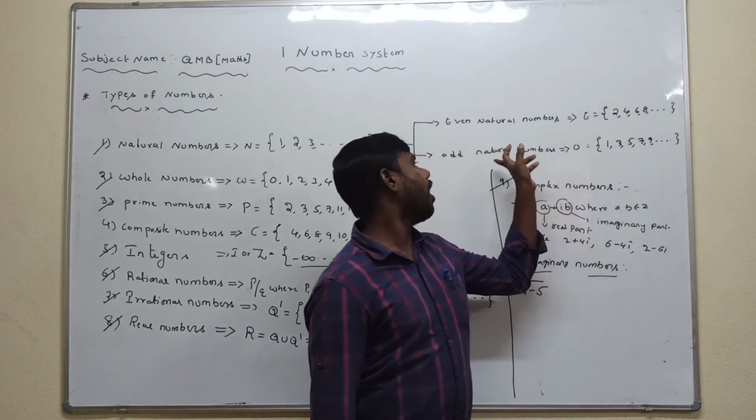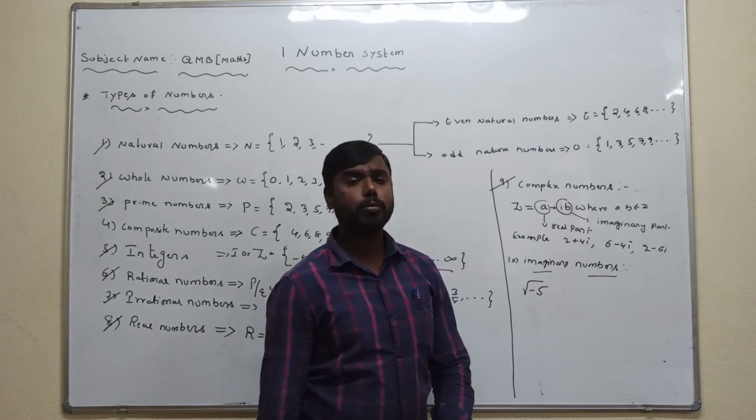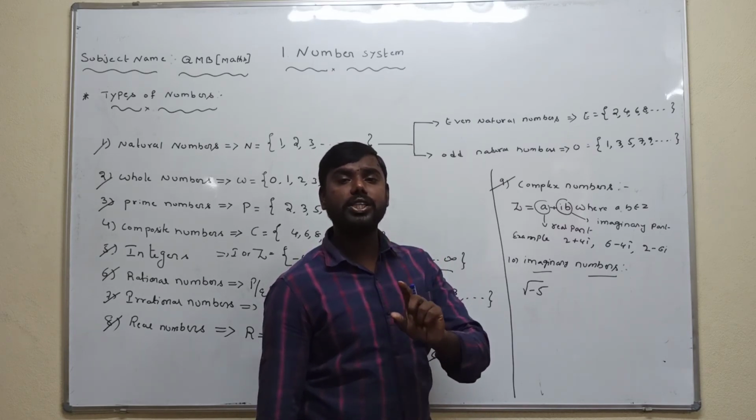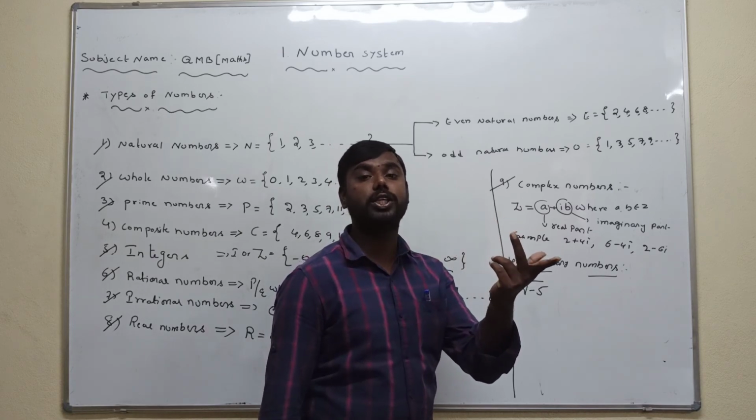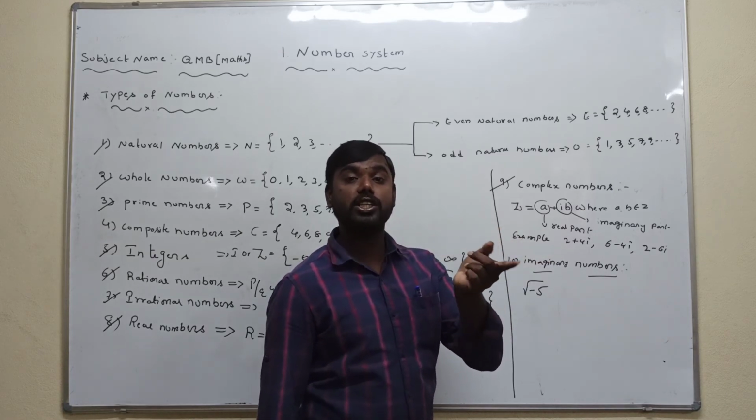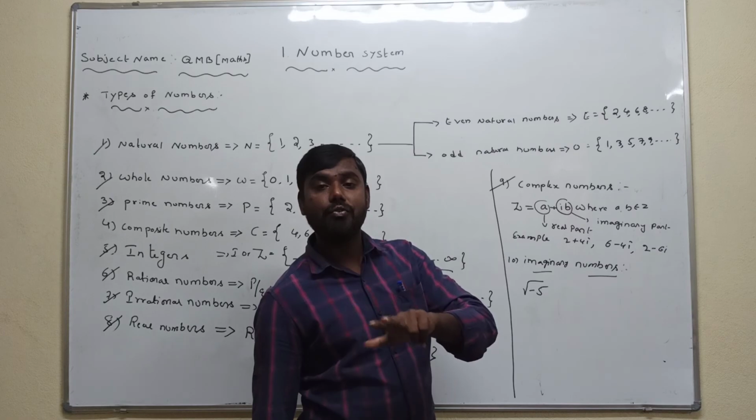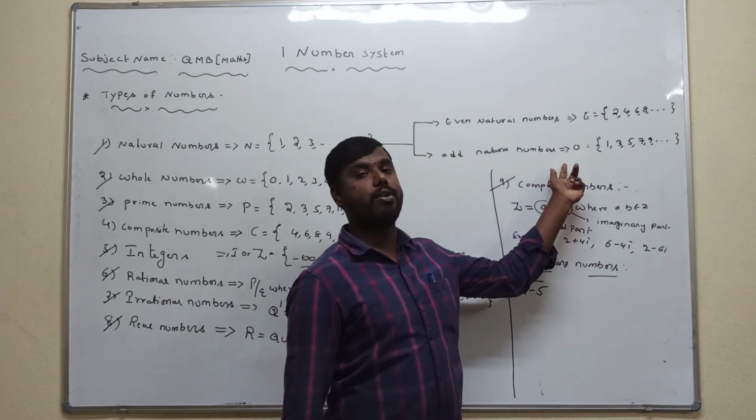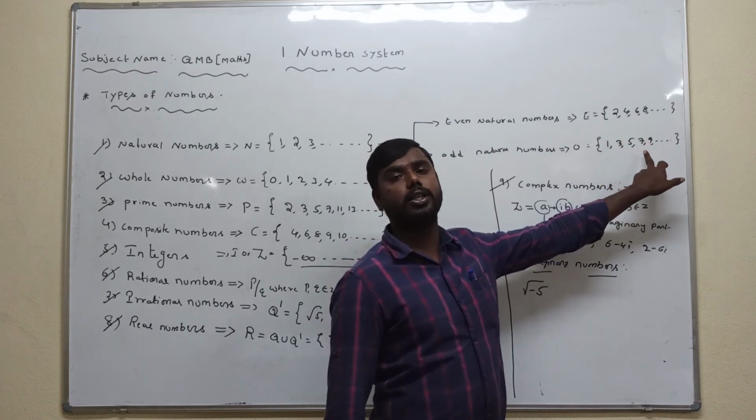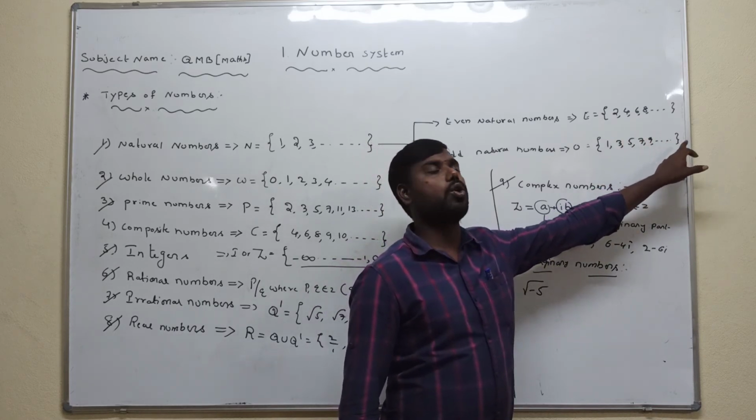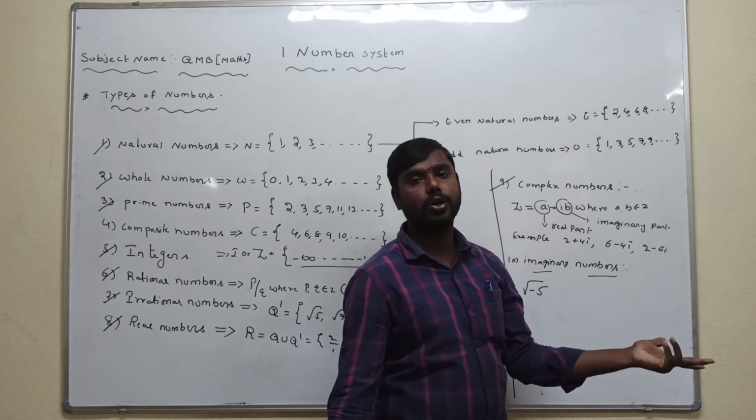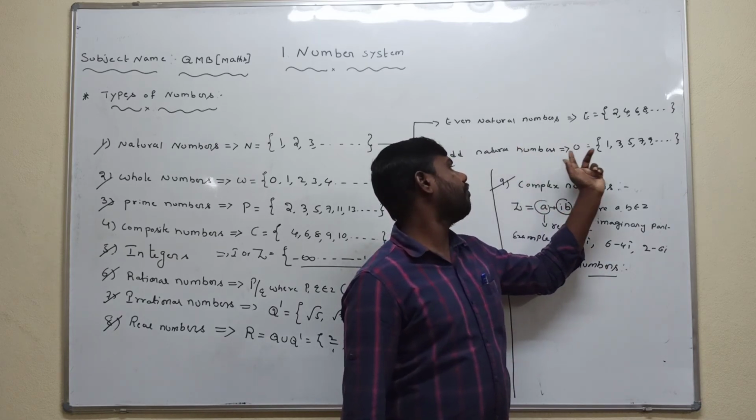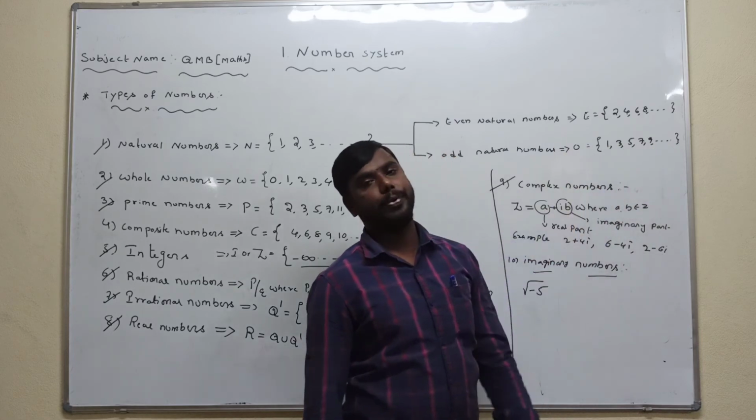The second one is odd natural numbers. An odd natural number is a natural number which is not divisible by 2. Which is divisible by 2 is called even natural number; which is not divisible by 2 is called odd natural number. For example, 1, 3, 5, 7. The set of odd natural numbers is denoted by capital O.